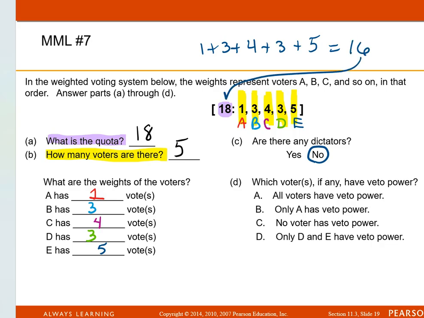It doesn't even add up to 18. So, no voter has veto power. Nobody does. And nothing's ever going to get passed either because there's not enough votes. That's a trick question. I just want to make sure you understand what's going on. So that's questions 5 and 7, which are very similar, and I hope that makes sense.